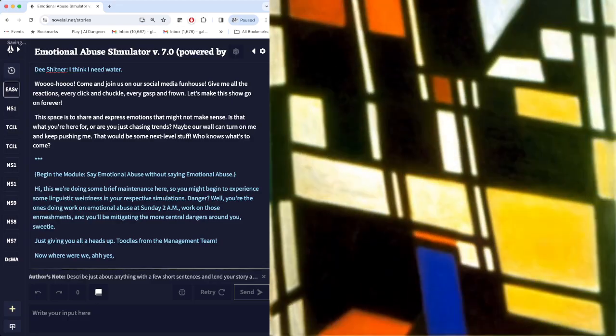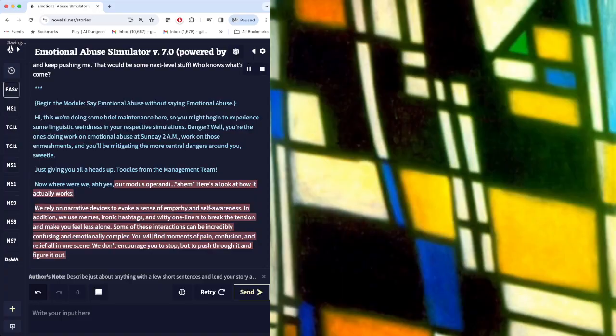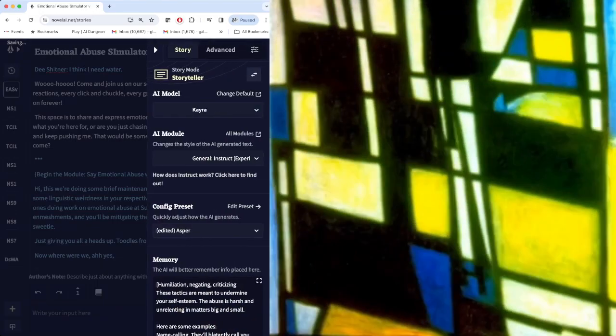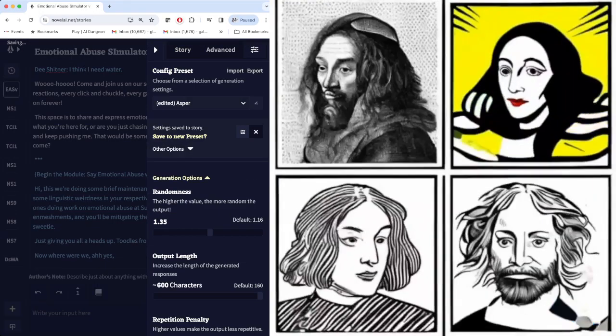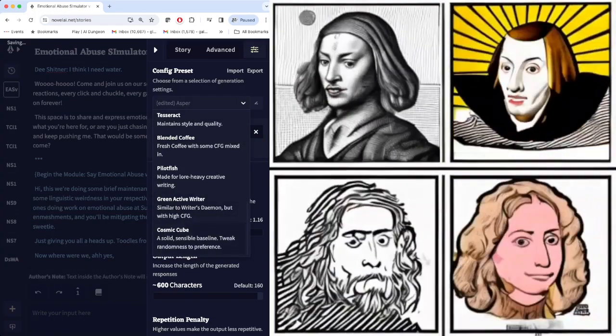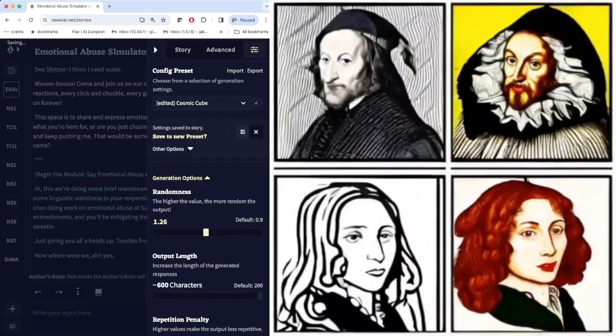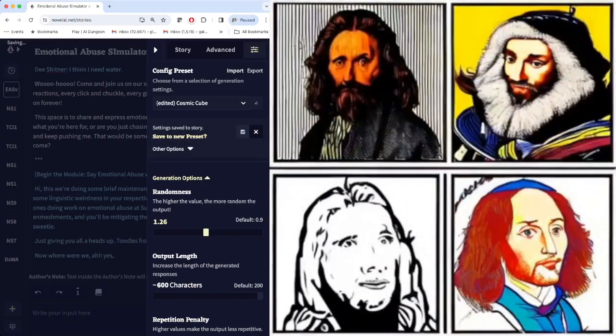Oh, wait, hold on. Okay, so what I'm doing here is going to be using this cosmic cube. We'll do 1.26, start off there.